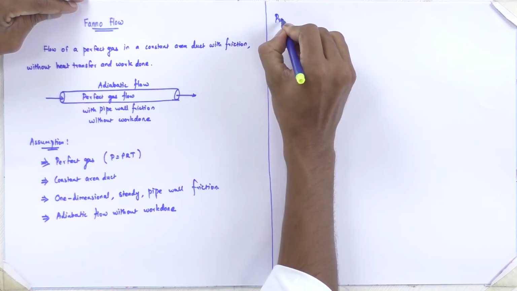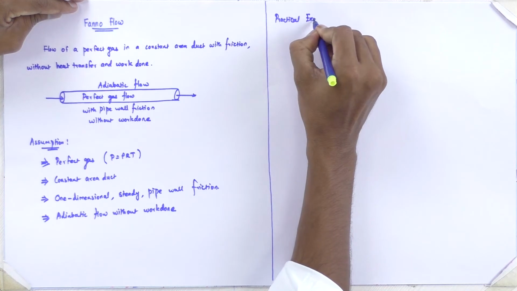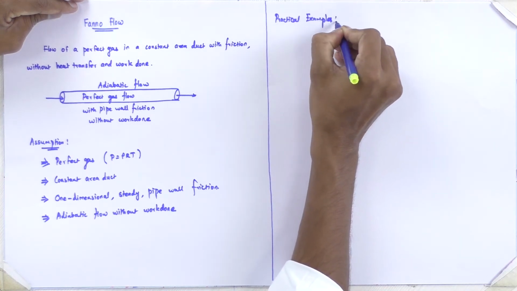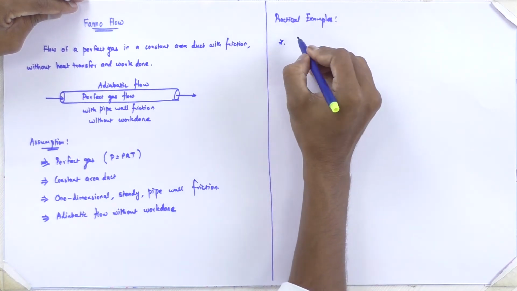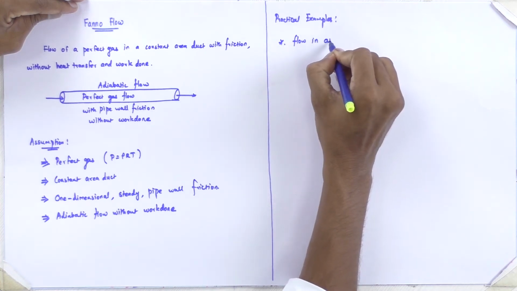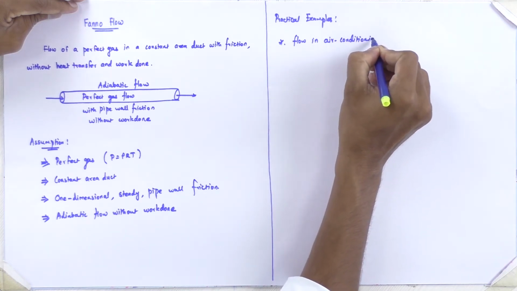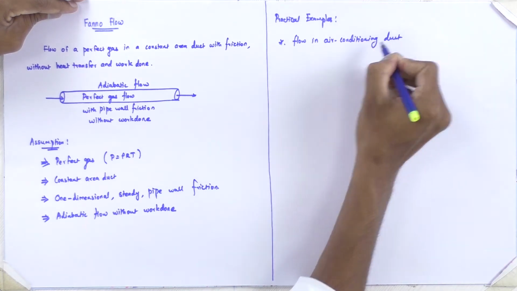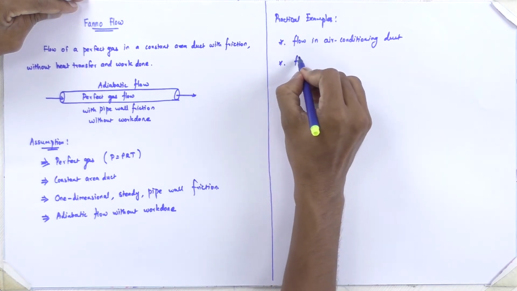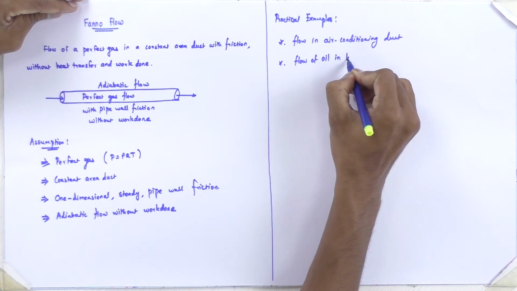So practical examples of Fanno flow. First one is flow in an air conditioning duct. Then flow of oil in long pipes.